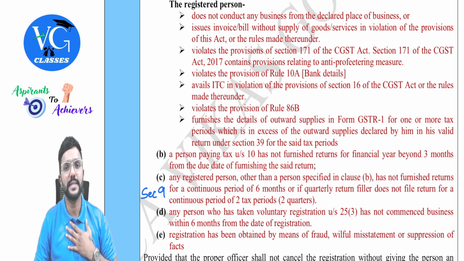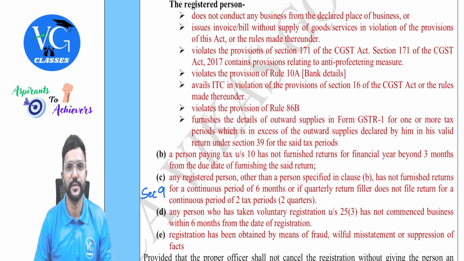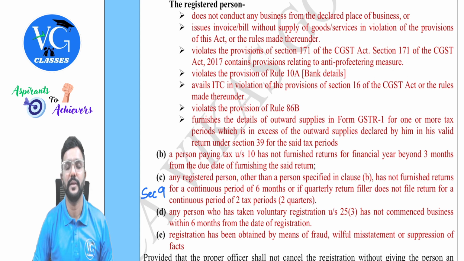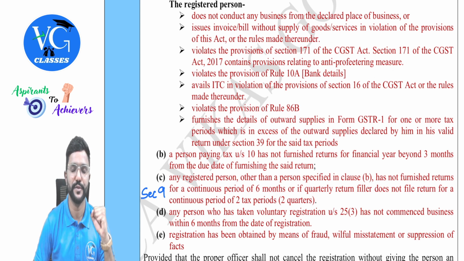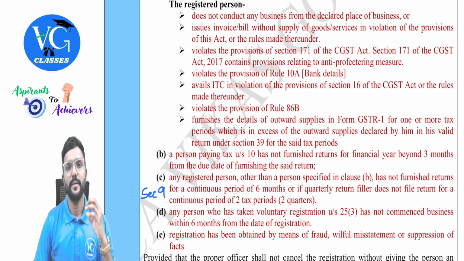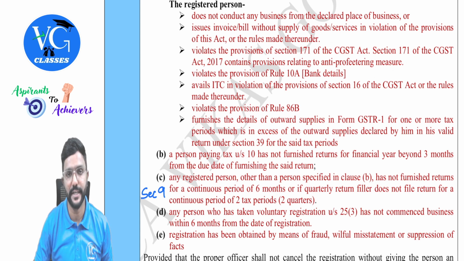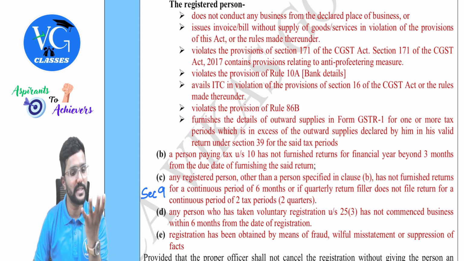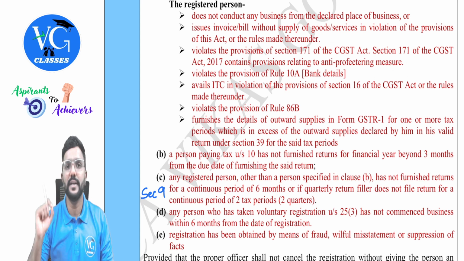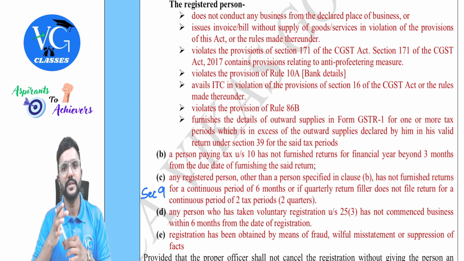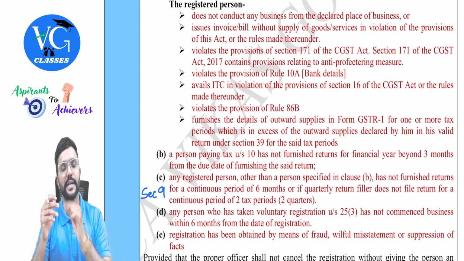Anti-profiteering measure means the registered person should not make profit in the name of GST, guys. So recently, that is last year, central government gave a Diwali gift to the people of the country, telling we are cutting the rates of GST on few goods or services. But still, even after that, many suppliers were selling the products at the price at which they were selling before the rate cut. That means the rate cut benefit was not passed on to the people. Government clearly told all the business officials, whatever rate cut benefit is there, it has to be passed on to the people. But the selling price of many was not reduced even after the rate cut.